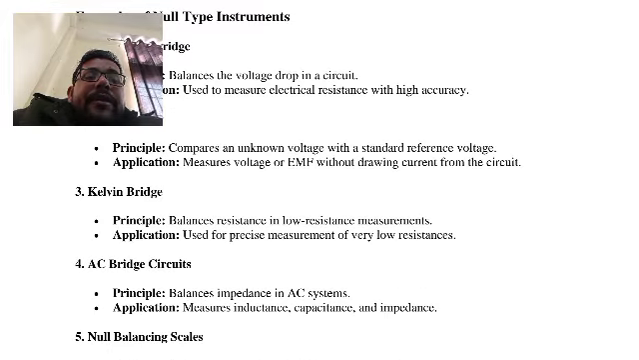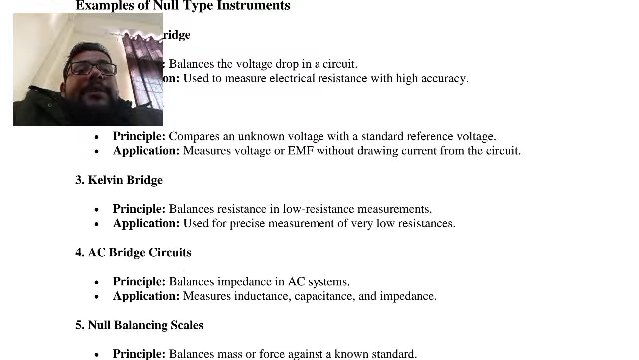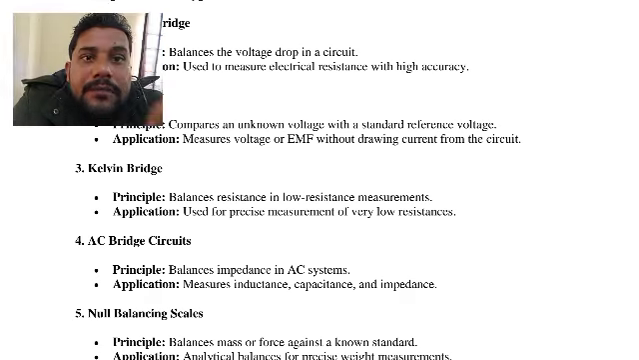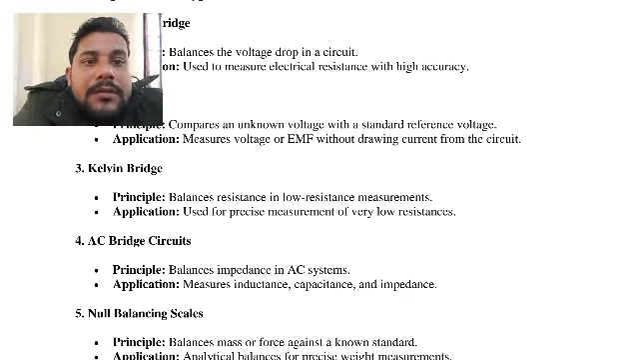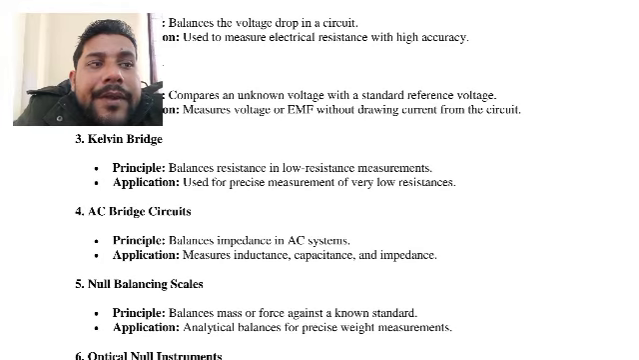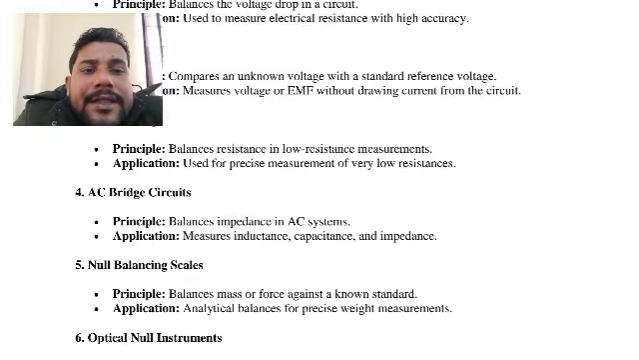Third is the Kelvin double bridge. The principle is balancing the resistance in low resistance measurement, used when we have to measure very low resistance very precisely. Then the AC bridge balances the impedance in an AC system, to measure inductance, capacitance and impedance. At that time we can use the AC bridge.